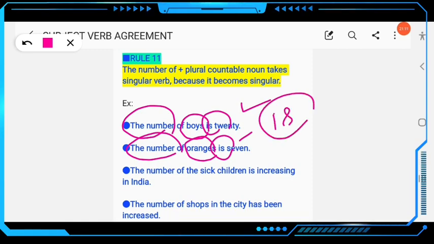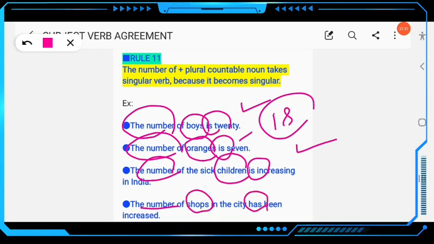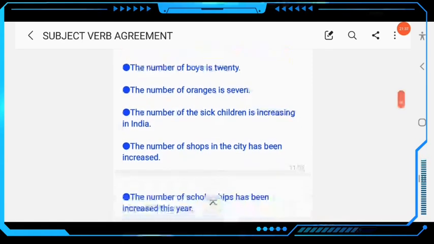The number of the sick children, here children is plural, but the verb is singular, is. The number of shops in the city, here the noun is plural and the verb is also singular: the number of shops in the city has been increased. Clear?